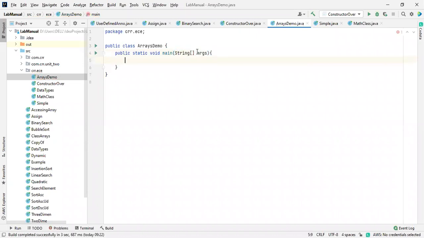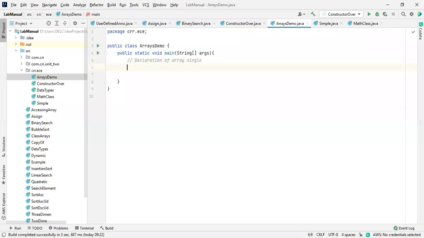Inside this block, I'm going to declare an array. How do you declare a single dimensional array? There are two types of arrays available: single dimensional and multi-dimensional.